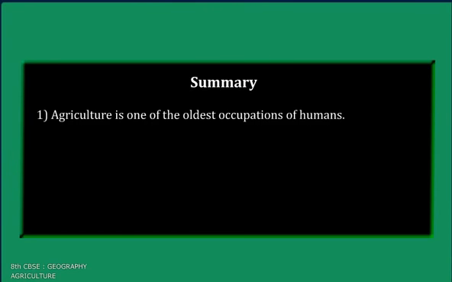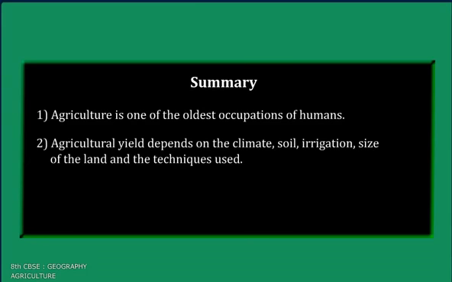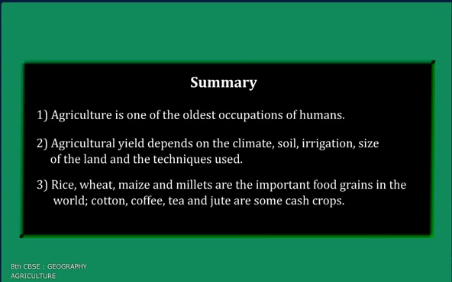Summary. Agriculture is one of the oldest occupations of humans. Agriculture yield depends on the climate, soil, irrigation, size of land and the techniques used. Rice, wheat, maize and millets are the important food grains in the world. Cotton, coffee, tea and jute are some cash crops.